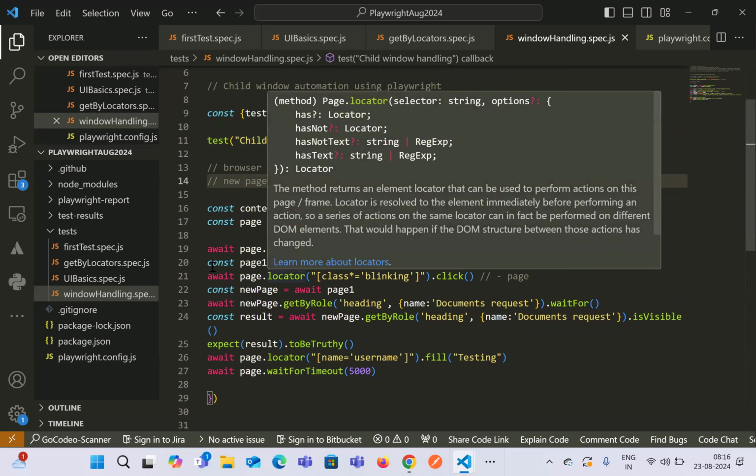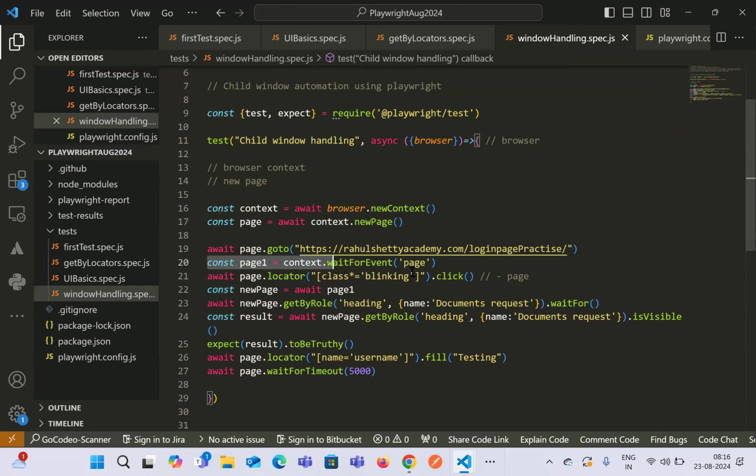So here we are saying that either these two lines go at one point of time, or we start with this event, wait for the page event to appear, then click on this. Meanwhile it is waiting for the page event to appear on the website, and as soon as it appears, it will give us some kind of response, which we wait for in the next line after clicking on the link, right?